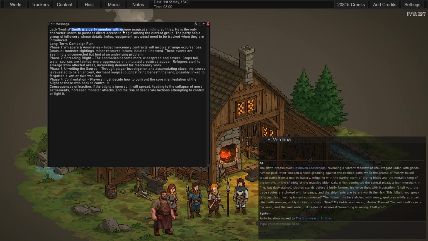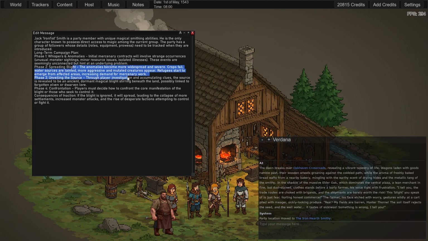Let's see. It's saying that we have unique magical smithing abilities. He's the only character known with direct access to magic among the current group. And it has a group of followers whose details need to be tracked when they're introduced. So it doesn't look like it knows who our followers are. I didn't give it any specific information. But for example, in my mercenary company campaign, I tell it they start with 20 swordsmen, so it will start you with 20 swordsmen. In this case, I haven't defined it, but once it is defined, it will put them in here.